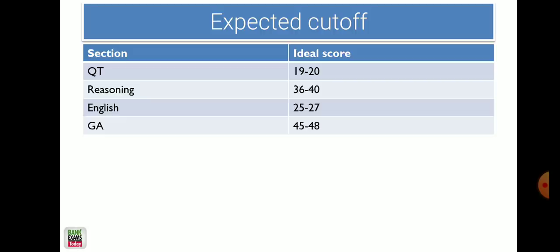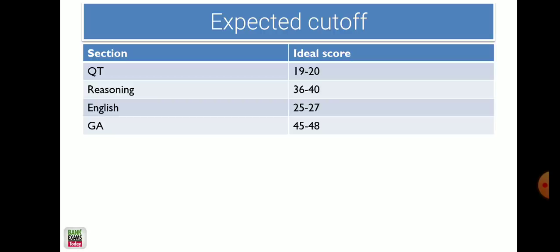The quantitative aptitude section was kind of easy. In that morning session, the DI was very simple. A simple bar diagram was there, with very simple questions. Even IBPS Clerk questions are more difficult than the DI that I have seen in RBI Grade B. The approximation questions were there, the series questions were there, and one Venn diagram kind of question was there, which was a little complicated, I would say.